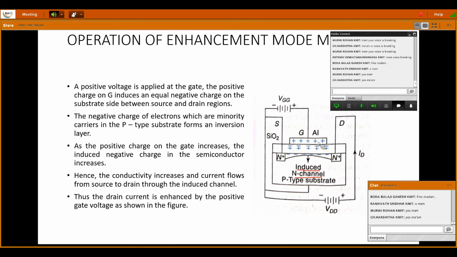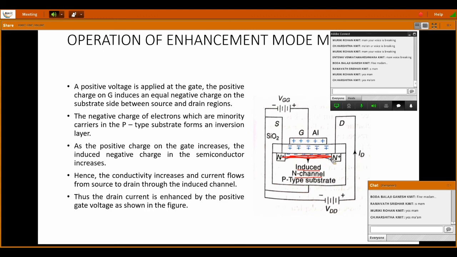On one side of the SiO2 layer, the user is deliberately giving positive charge and accumulating positive charges on the gate terminal. Because of this accumulation, equal negative charges are dragged up. These negative charges are nothing but the minority carriers of the p-type substrate. They are dragged and accumulated near the other side of the SiO2 layer, in between these two n plus regions, so this forms a channel.